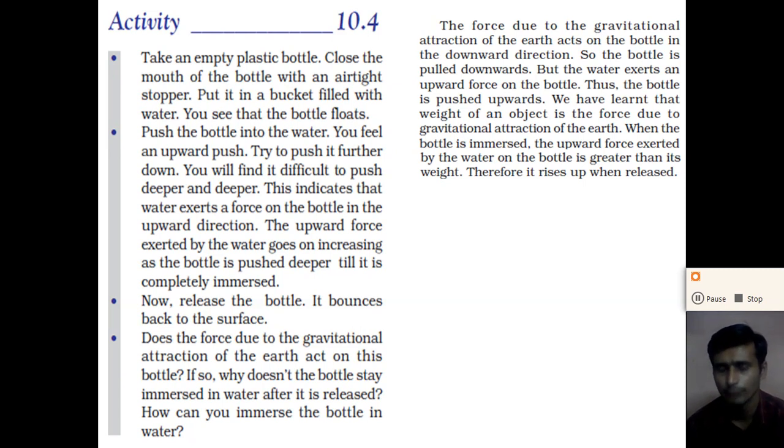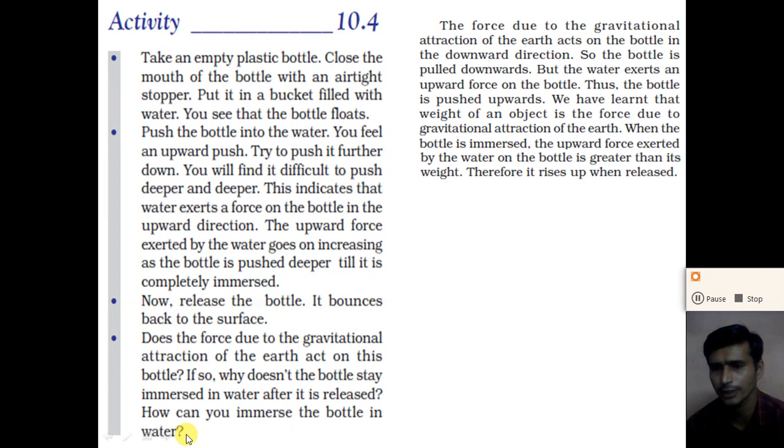What happened when we released the plastic bottle at the deep in the water? It bounced back to the surface. Why? Does the force due to the gravitational attraction of the earth act on this bottle? If so, why does the bottle not stay immersed in the water after it is released?